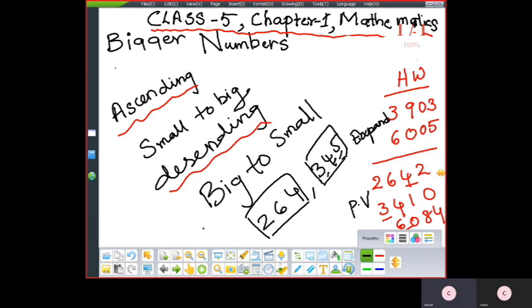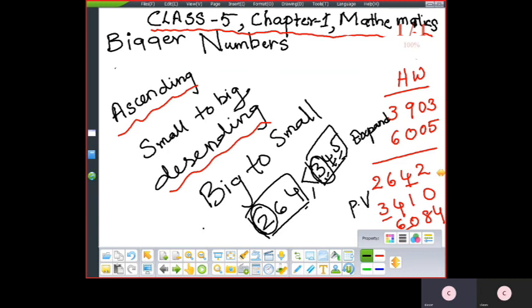But you should check the hundredth place. Whenever they are asking you to write in ascending order, check the hundredth place. Now which one is big? 3. Yes. How will you symbolize? 345 is bigger than 264. So this is the same.